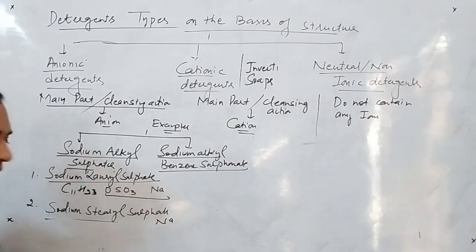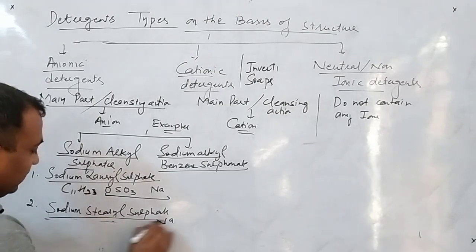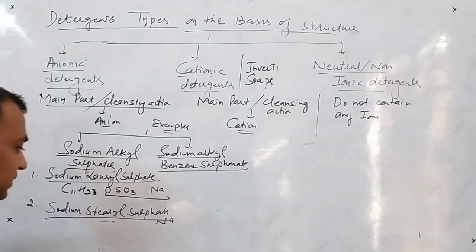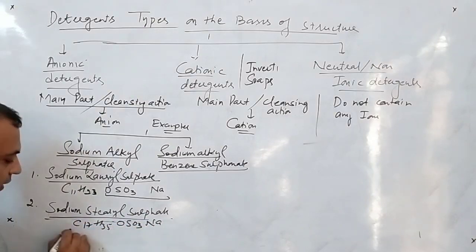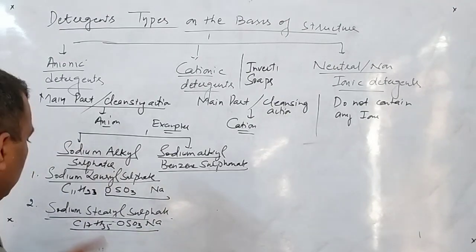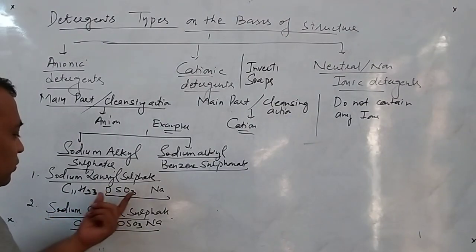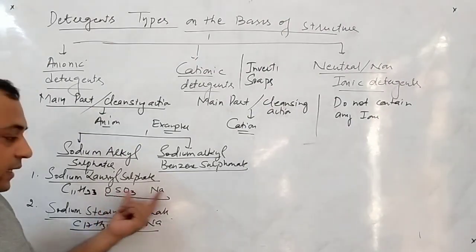SO3Na, SO4 sulfate. Now sodium stearyl sulfate. Stearyl, you know what is stearyl? This is C17 H35 OSO3Na. Clear to all of you? How to remember the structure? C11 H23 OSO3. Because this one is SO4 and this one is sodium.